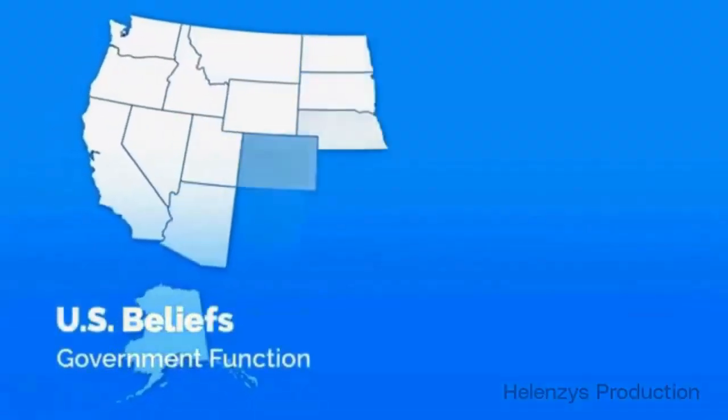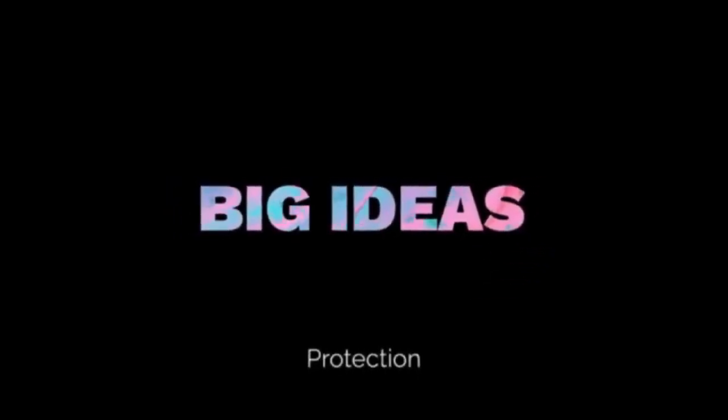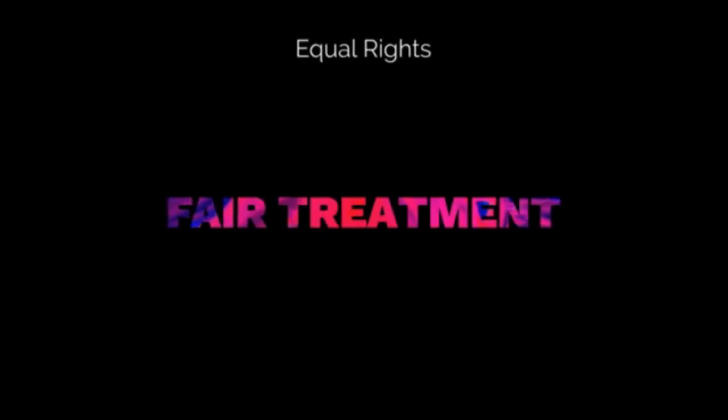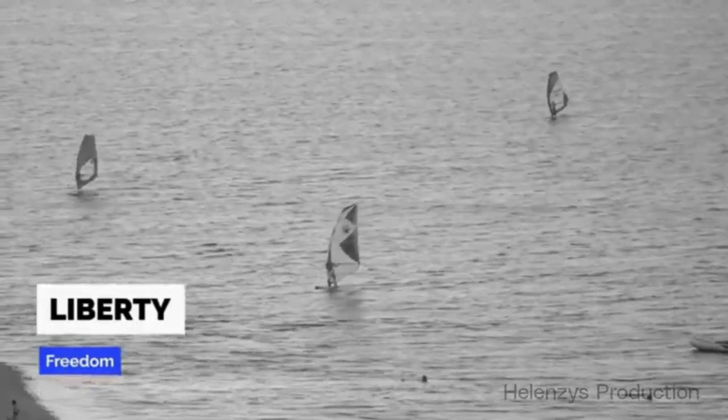These 2 documents explain what the United States believes and how the government should work. They focus on big ideas that guide the country and protect people. One important idea is equality. This means people should be treated fairly and everyone has the same basic value. Another big idea is liberty, which means freedom, like being able to live your life without unfair control.